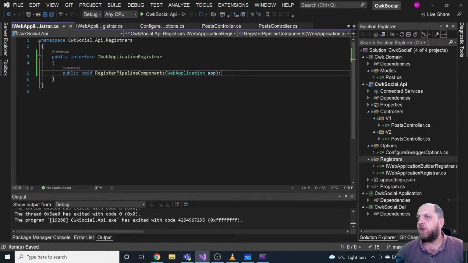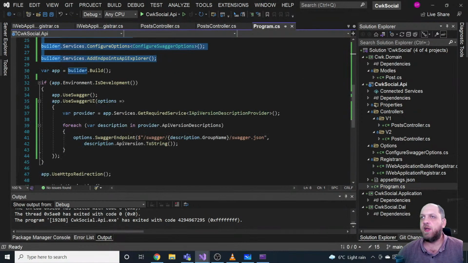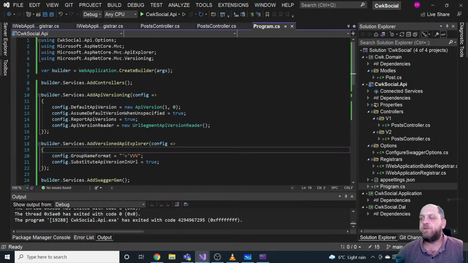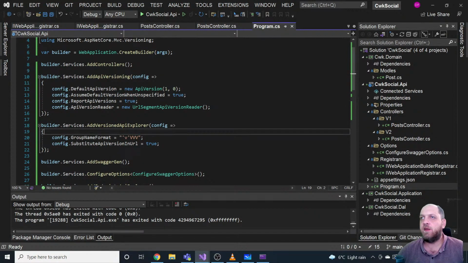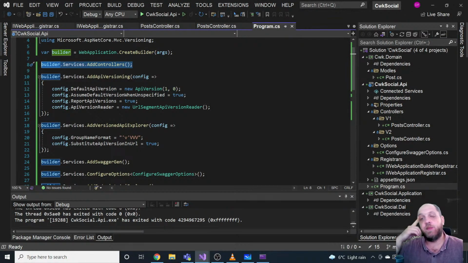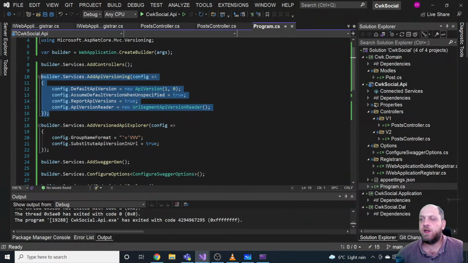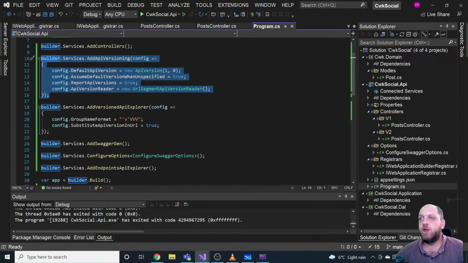Okay, so let's go then one step further. We have these interfaces. Now let's start to create some registers. And the idea is, let's take a look here at what we have. We have things like add controllers. I would consider this functionality as belonging to this whole MVC concept. But we also have, for instance, add API versioning that also belongs to the MVC concept. Add version to API Explorer is the same.